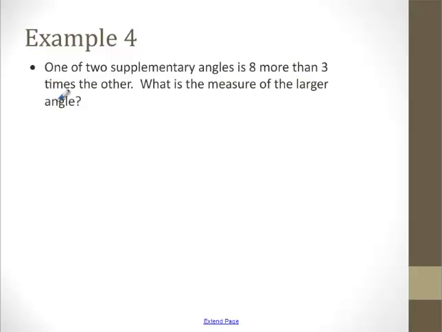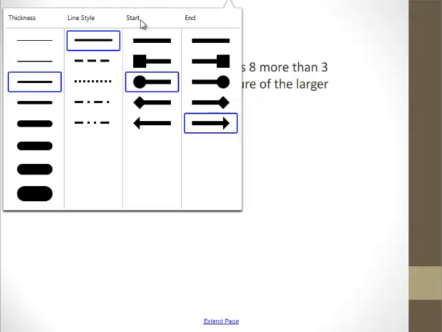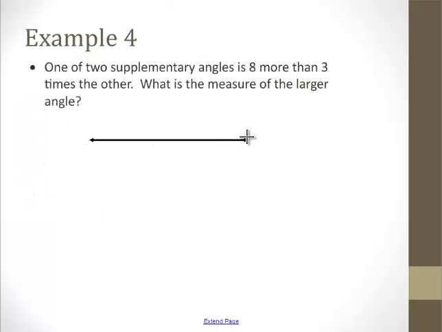One of two supplementary angles is 8 more than 3 times the other. Okay, so supplementary angles, let's get arrows on both sides. Got a straight line. Now from somewhere in the middle. Alright. The other, and this one is 8 more than, that's plus, 3 times the other.